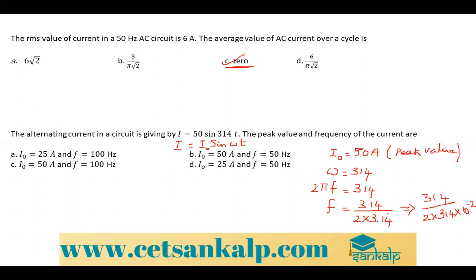If you shift the decimal towards the right, it is a negative sign. So 314 gets cancelled. 10 to the power minus 2, if it goes to the numerator, becomes 10 to the power 2. So I can write it as 100 divided by 2, which is 50. So the frequency is 50 Hertz. So now you can see option B is the right answer. I naught is 50 ampere and f is equal to 50 Hertz. I hope you are clear with this. Fine. So we'll move to the next problem.